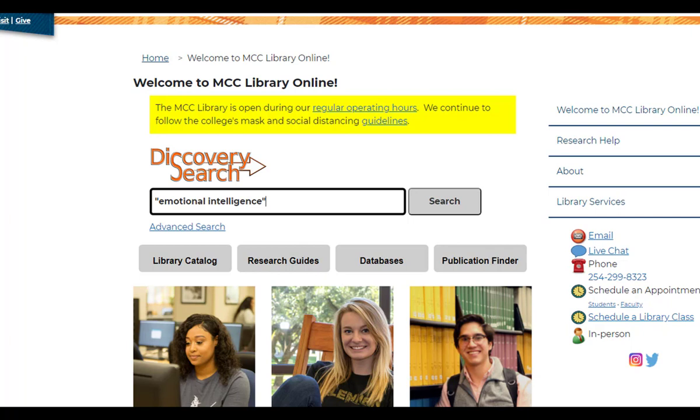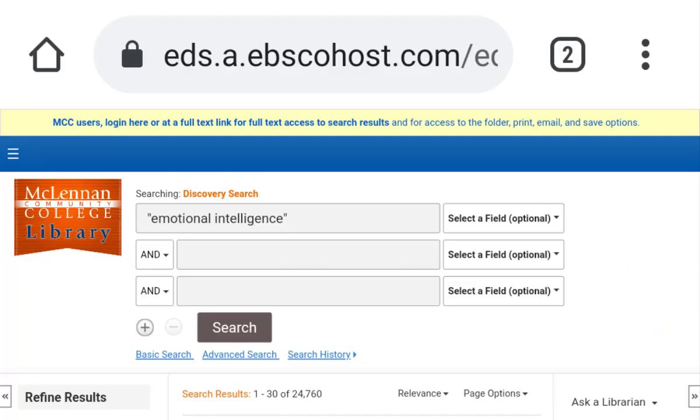If you want to put in a more complex search, it is best to join phrases and single words with and. For example, emotional intelligence and employees. After you hit search, you will be taken to the search results page.